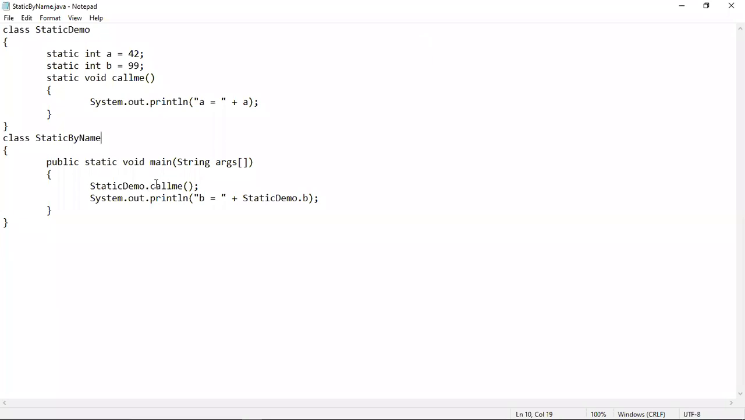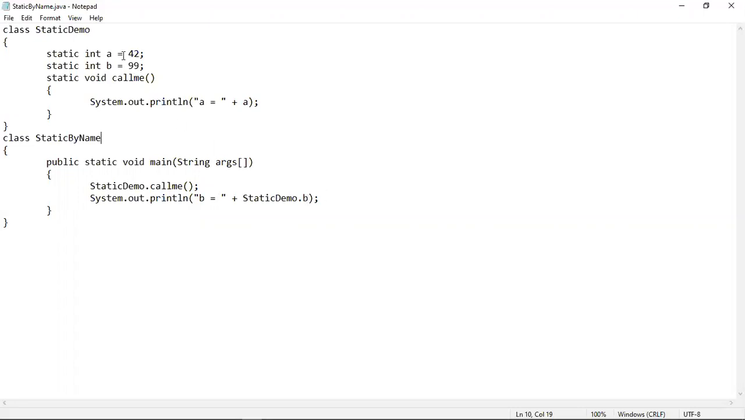So this is a program that demonstrates the same thing that I just told. The StaticDemo class is a class which contains two static variables a and b. Both of them have been assigned values 42 and 99. Then a static method is declared which will print the value of a. Then inside the StaticByName class, we have written the main method. So this is the main class, and inside it the callme method has been called, as well as the b variable has been accessed in order to print its value.